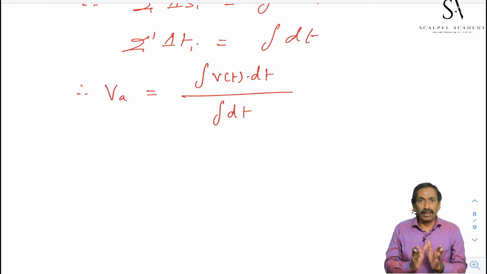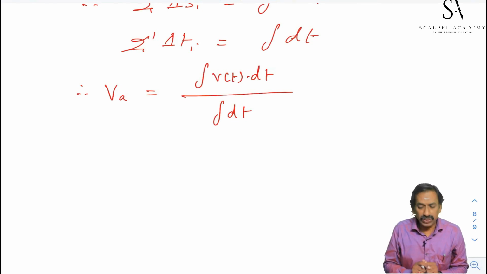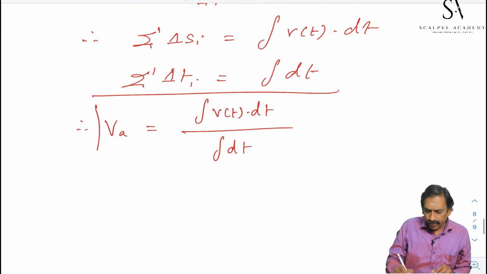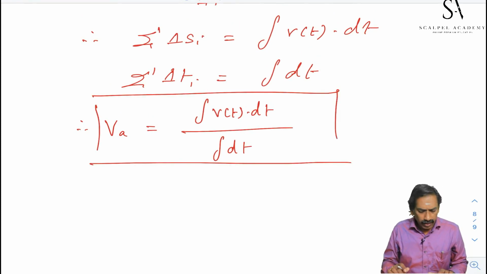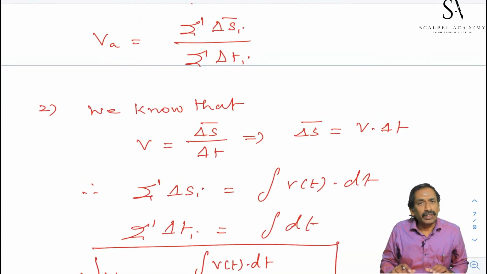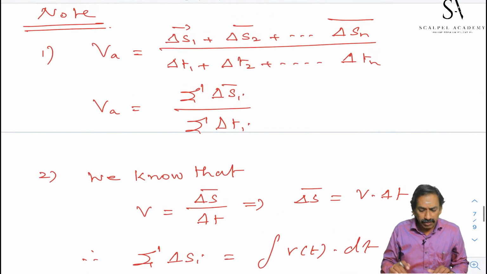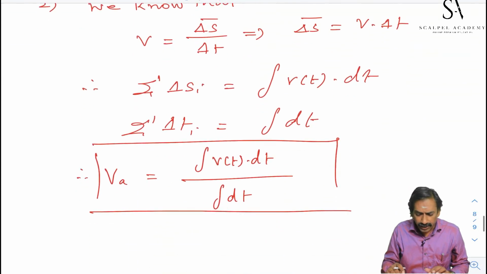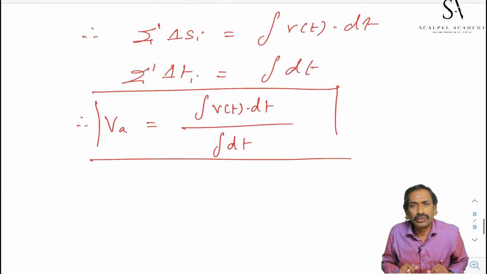In whatever limit you are going to calculate the average velocity, you have to apply here. Students, one more equation regarding average velocity I will give later on, not now. So, average velocity means total displacement by total time taken, and one more mathematical expression is given for average.